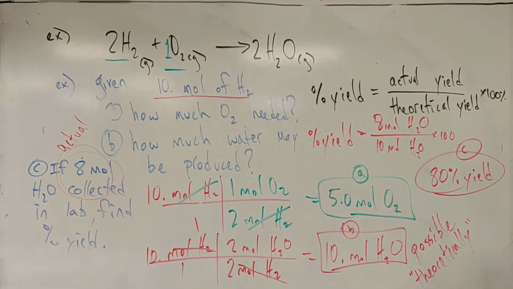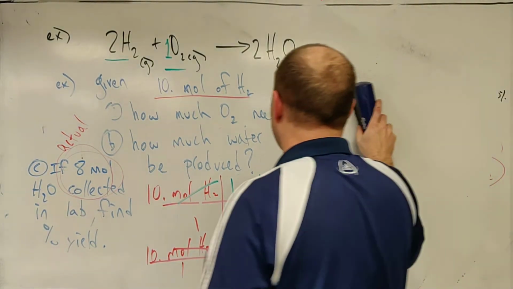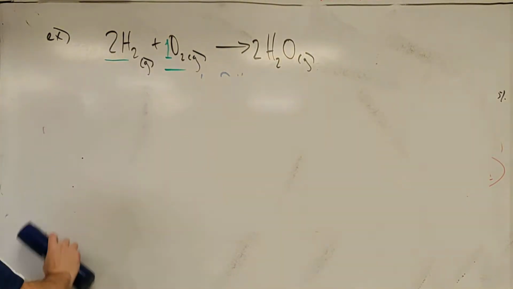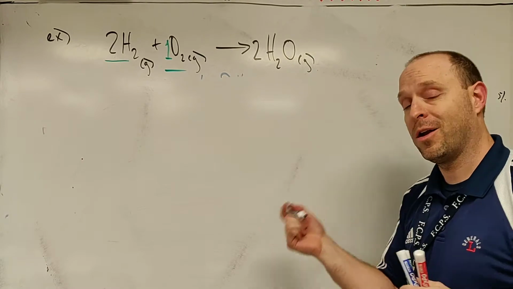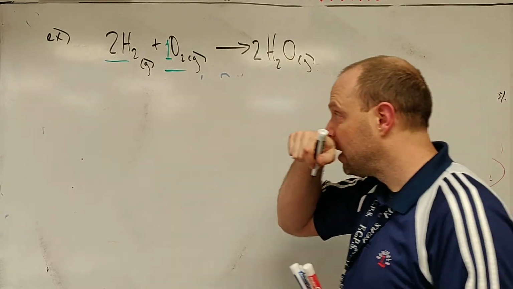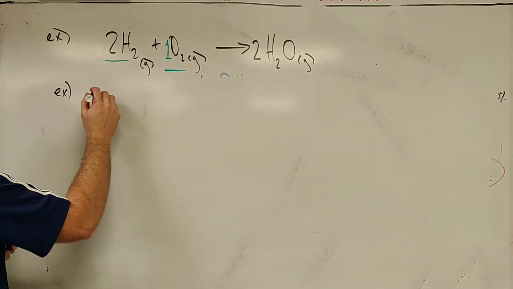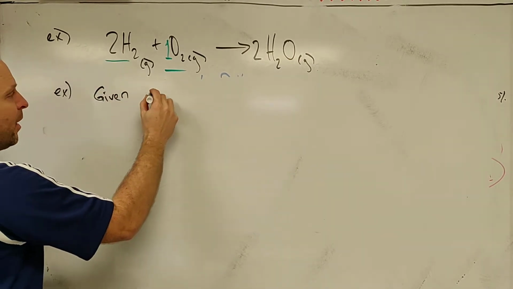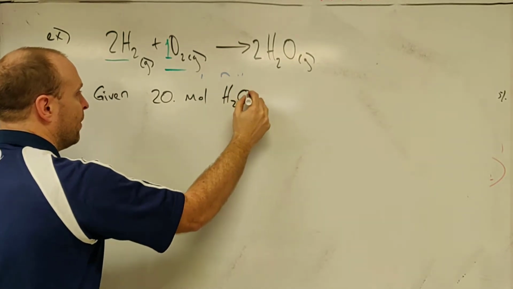All right? So let's look at one more example here, and we'll go into more detail in the next video. For right now, our key idea is looking at one reactant or the product and then turning that into an amount of the other reactant, or turning a product into amounts of the reactants. So we'll say given, and it doesn't really matter, we'll just say like 20 moles of H2O, okay?